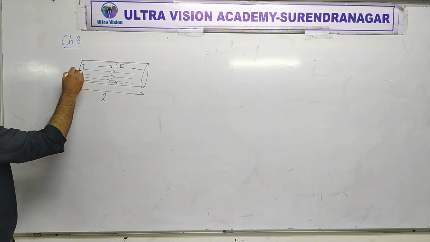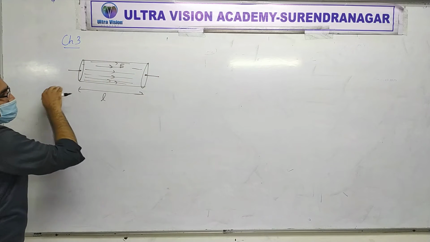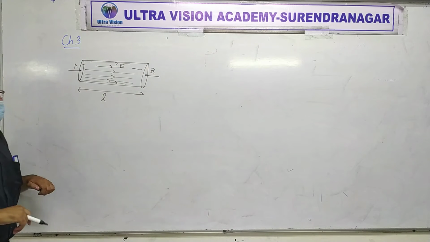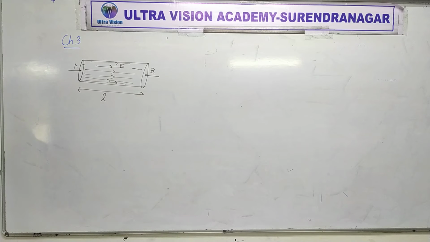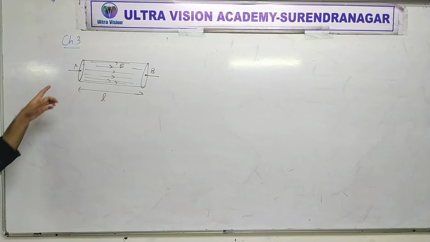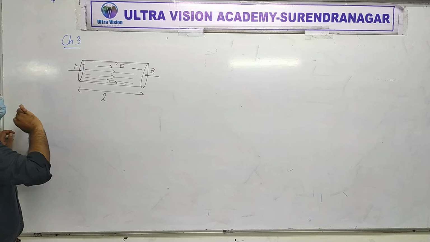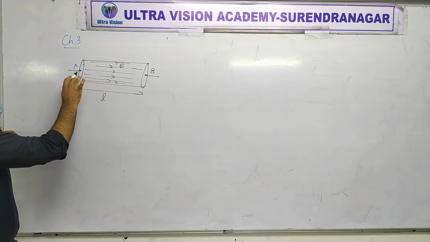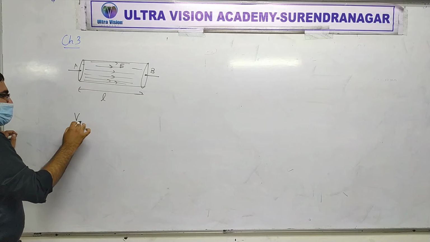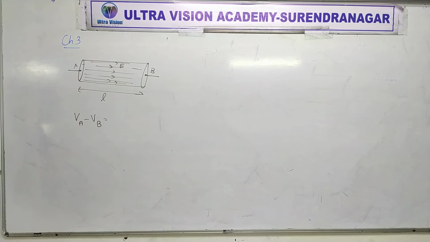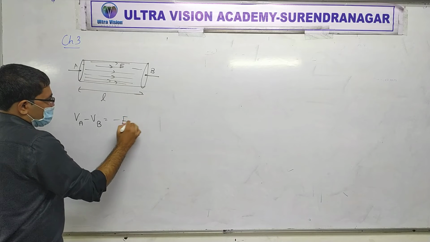If you take 2 points, with the electric field there, which point will be at higher potential, A or B? A. Electric field lines go from high potential to low potential. Now, if electric field lines are going from high potential to low potential, and I want to find V_A minus V_B, then that would be, for the simple case,